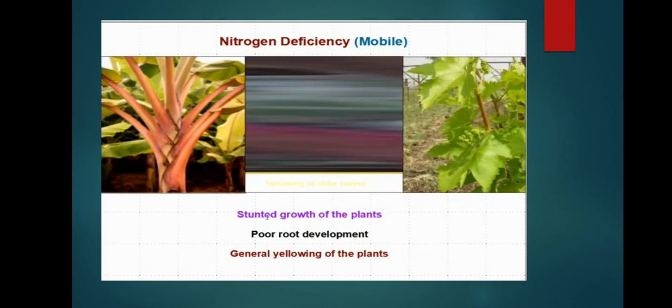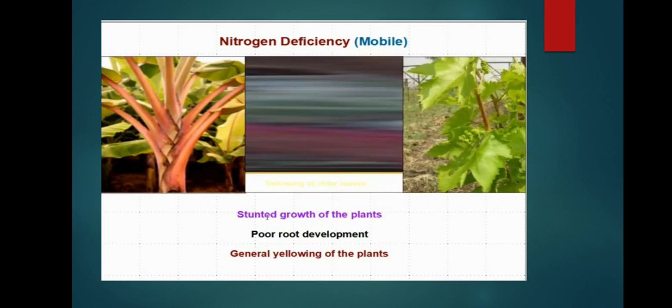Next, now let us discuss some important nutrient disorders of some specific macro and micronutrients in horticultural crops in detail. See, nitrogen deficiency is a disorder. It is a mobile nutrient, so its deficiency occurs in older leaves. It moves to the younger leaves, so older leaves show its deficiency. What are the deficiencies? Stunted growth of the plants.